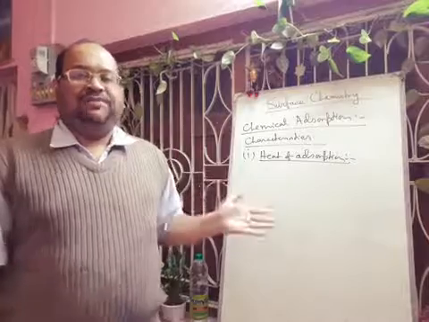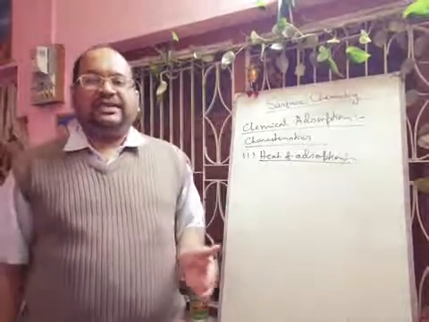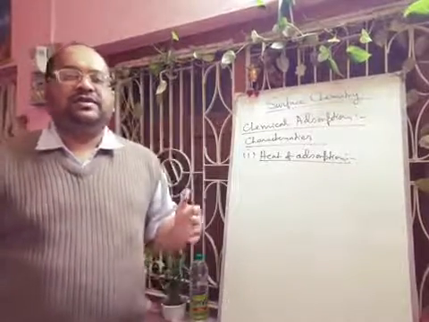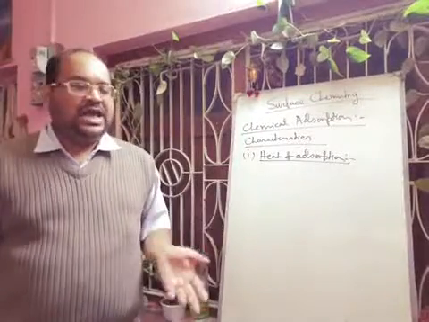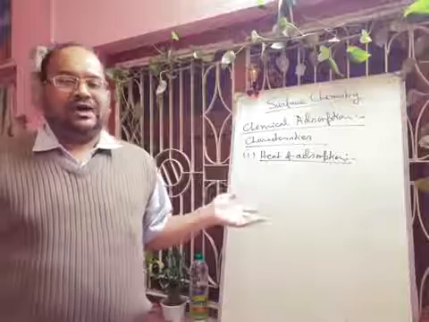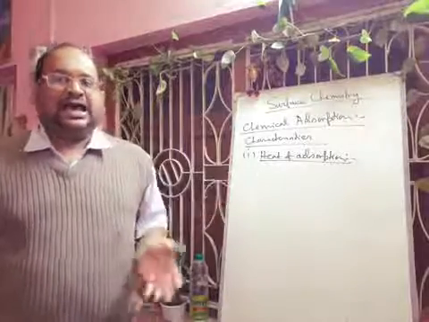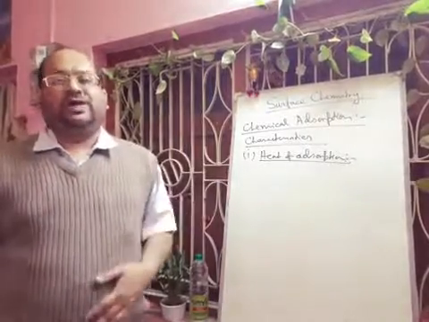Now here the attractive forces between the adsorbent and adsorbate molecules are chemical bonds. Definitely the molar heat of adsorption is high, around 80 to 240 kilojoules per mole.